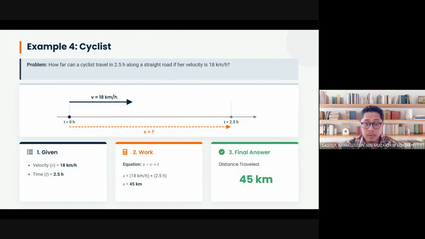So there you go. Without knowing this equation, by logical thinking of mathematics formula, you already know 18 kilometer per hour times 2.5 hour, you get 45 kilometer. And this is your distance, or could be used to tell us about the displacement as well, because all of your movement is to the right and it is a straight line. So it could be distance, it could be displacement. So your final answer, the distance traveled or the displacement, is 45 kilometers. There you go. It's very easy.